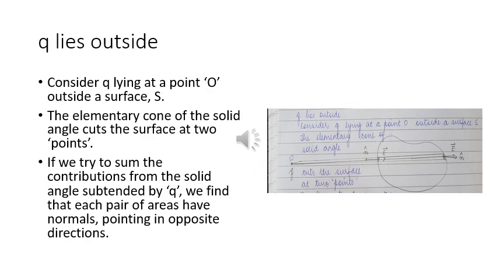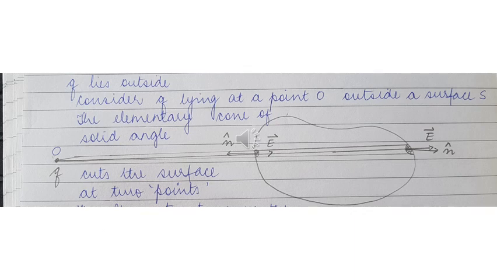Now supposing q lies outside a closed surface, then the elementary cone of the solid angle cuts the surface at 2 points. If we try to sum the contributions from the solid angle subtended by q, we find that each pair of the areas have normals pointing in opposite directions. A clearer view of the diagram is visible over here. As you can see, q is lying outside, and if we draw the line, then it cuts the surface at 2 points. The direction of the electric field is the same, pointing towards the right, but the outward drawn normal on the left hand side points towards the left and on the right hand side points towards the right.